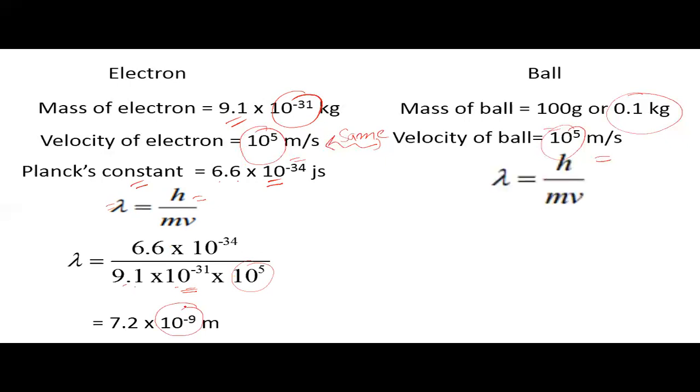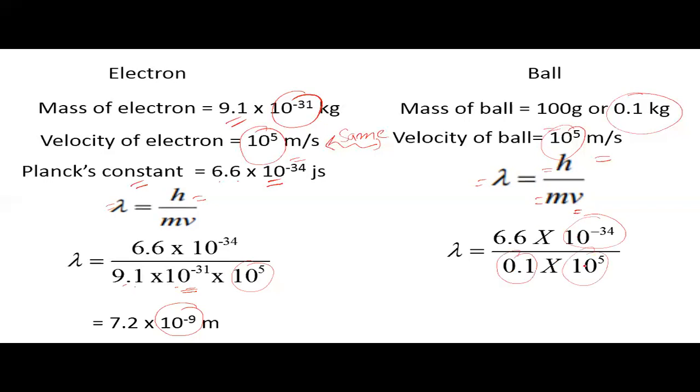Now we will calculate the wavelength for the ball. The relationship we use is the de Broglie relationship, that is lambda is equal to h upon mv. We substitute the values of h, m and v. Here h is 6.6 into 10 to the power minus 34, m is 0.1 and v is 10 to the power 5. The answer comes to be 6.6 into 10 to the power minus 38 meter.